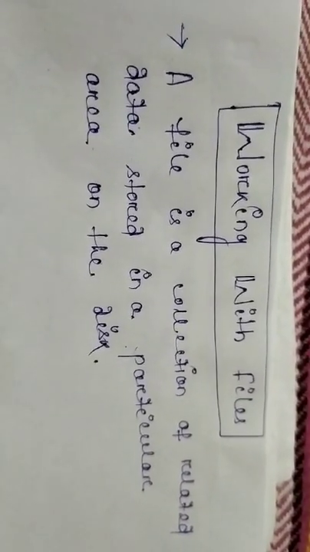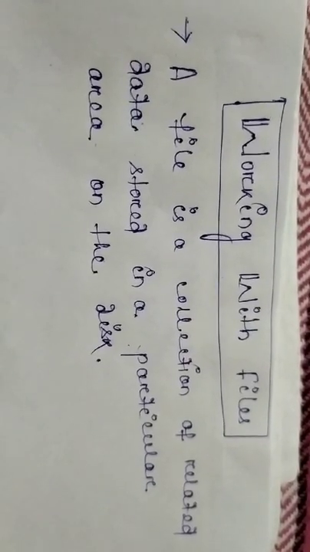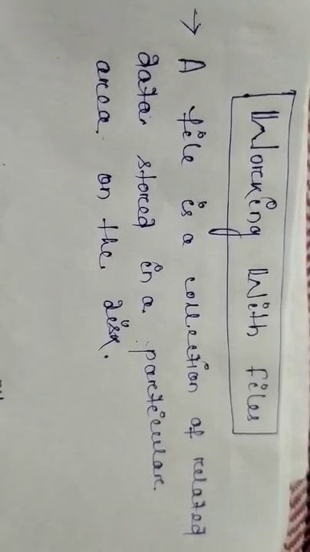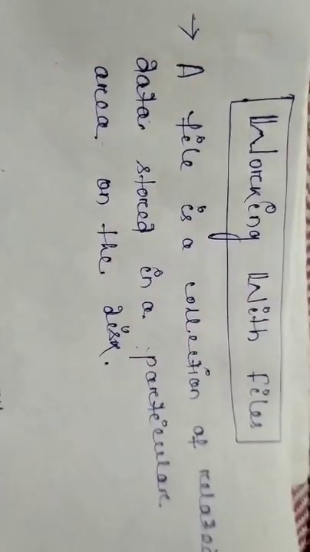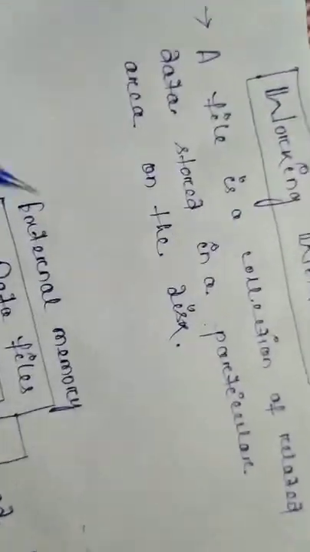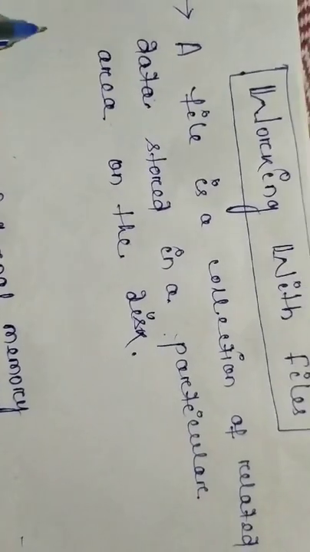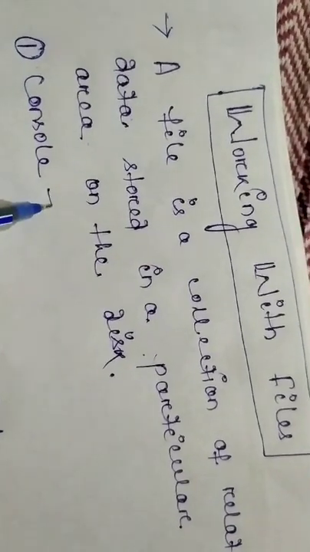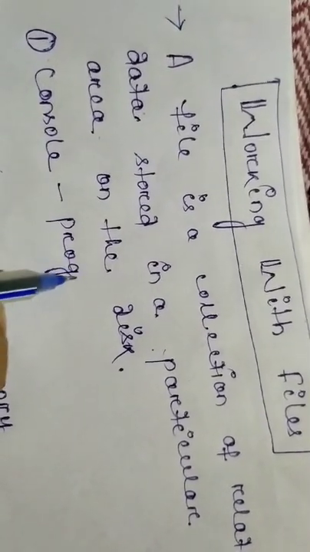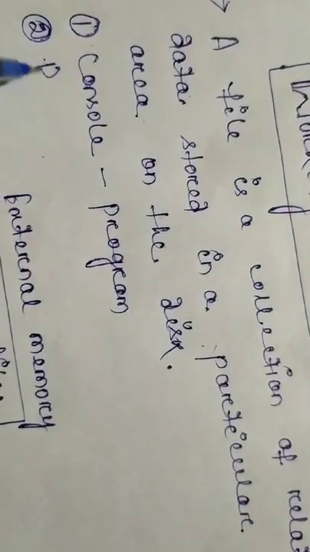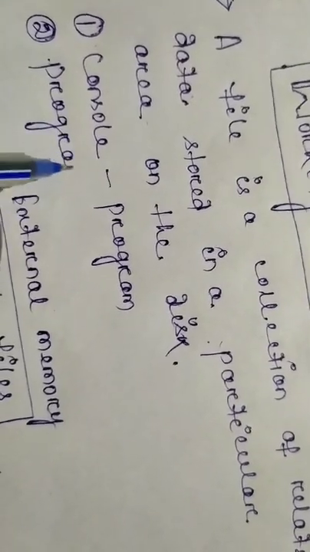A program typically involves either or both of the following kinds of data communication. When we are storing some data in a file, how can we communicate with these files? First is data transfer between the console unit and the program, and then second is between the program and the disk file.